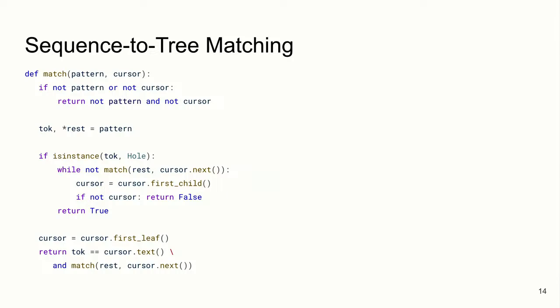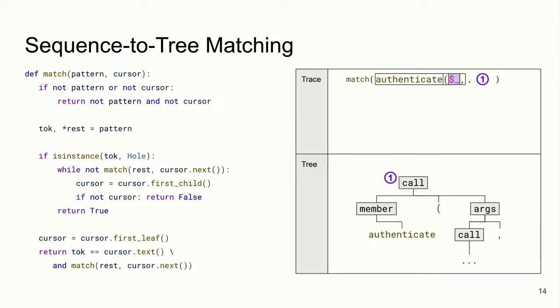So what does the actual matching process look like? Here's the algorithm that we came up with to implement the semantics, and I'm going to briefly walk you through it with an example. Here on the left, I'm going to show the trace of function calls to this match, because it's a recursive function. And I'm going to show you where we are in the tree based on the diagram at the bottom, where I use a number to represent where the cursor is in the tree.